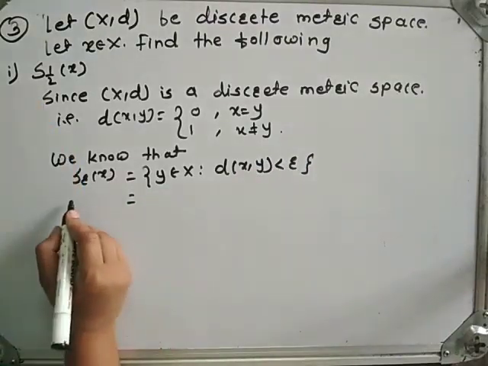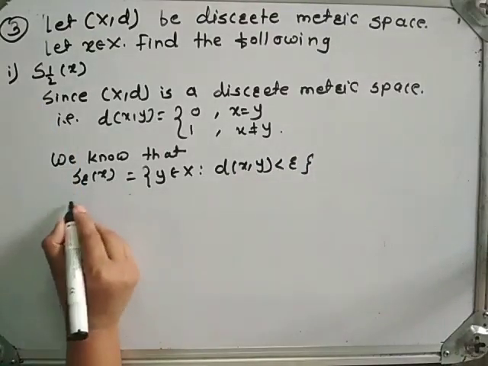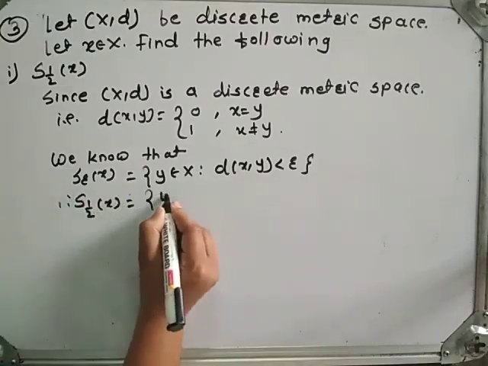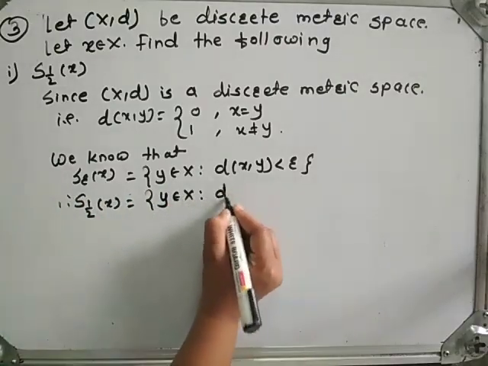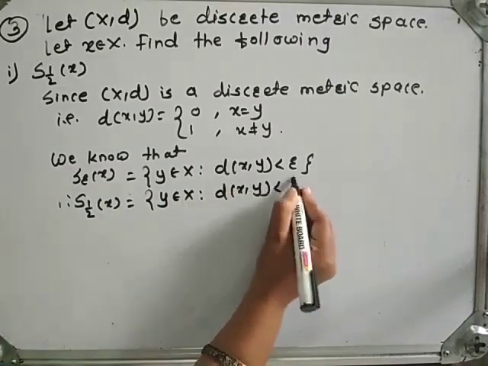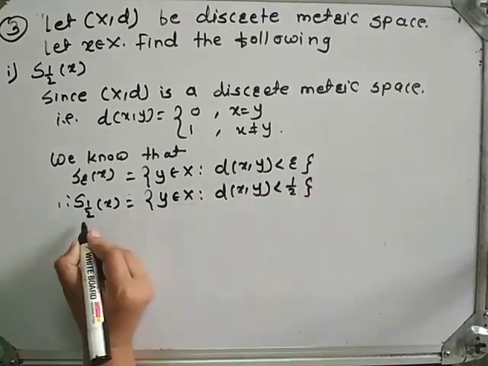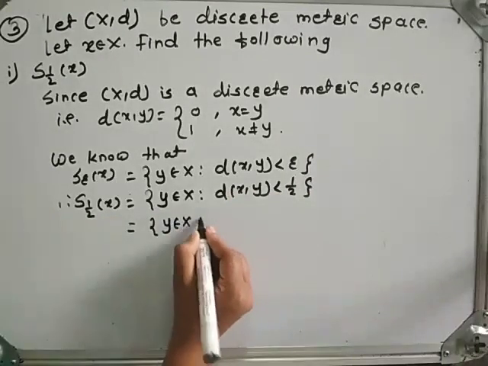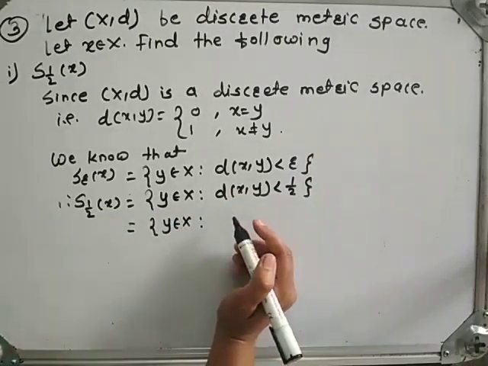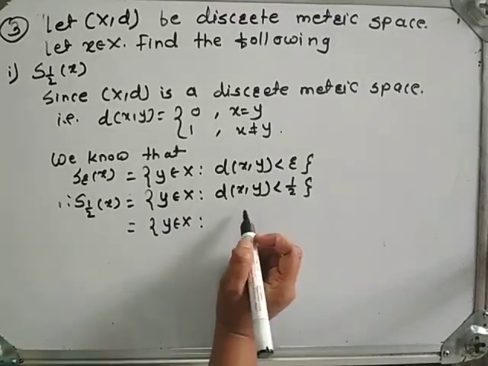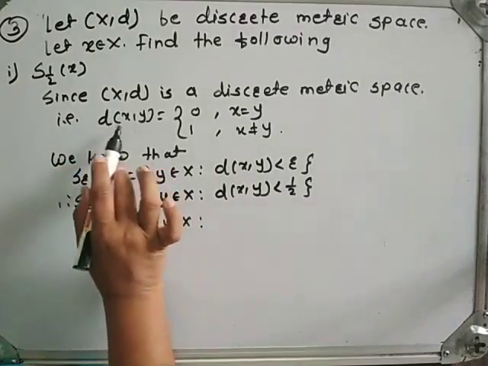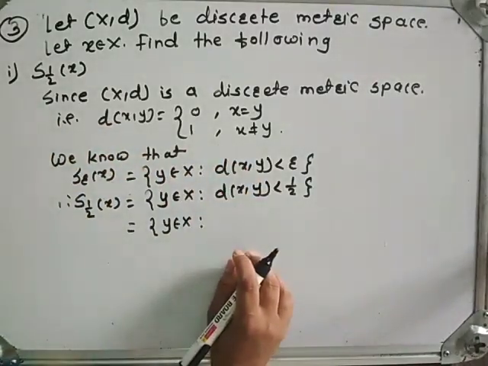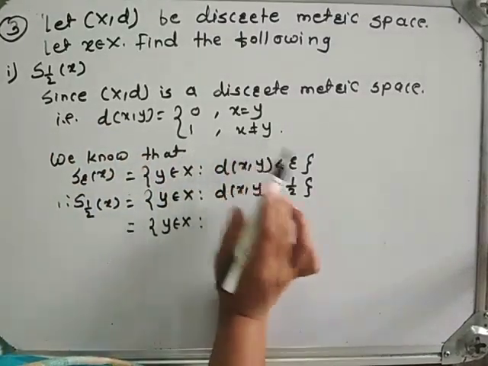Here we have to find S_1/2(x). Therefore, S_1/2(x) is equal to the set of all y belonging to X such that the distance from x to y is strictly less than 1/2, since here r is 1/2. See here, the discrete metric space has distance between x and y equal to 0 if x is equal to y and 1 if x is not equal to y.